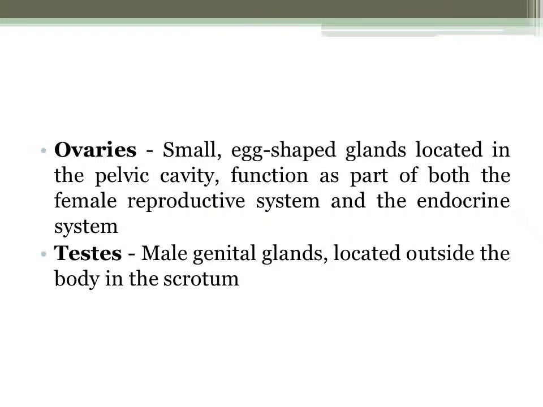And then, of course, we have the ovaries and the testes. The ovaries are small egg-shaped glands located in the pelvic cavity, and function as part of both the female reproductive system and the endocrine system. The ovaries can be found in the female reproductive system. They are the ones that produce the ovum, or the egg cell.